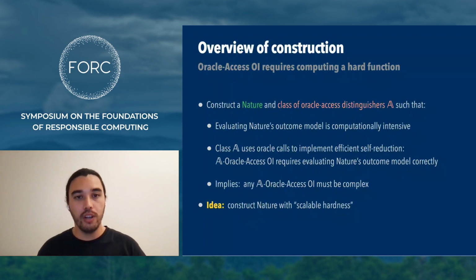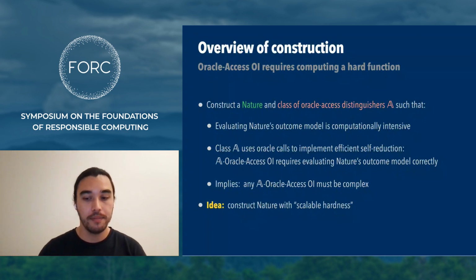But what we'll show is how to construct an Oracle access class of distinguishers that can run a self-reduction in this computationally hard problem, such that if you are able to achieve AOI, then the model must essentially compute this hard problem correctly. So collectively, this shows that implementing a predictor that achieves AOI must actually be computationally intensive.